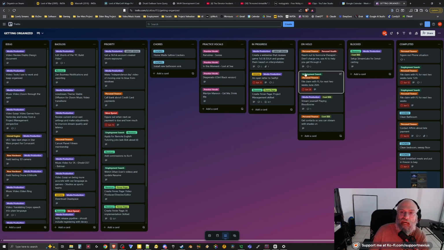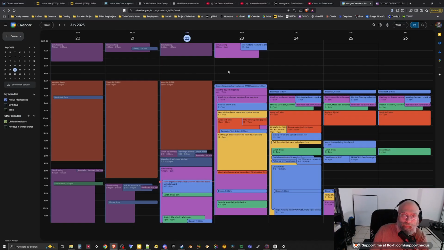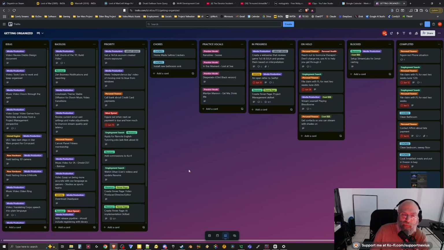So that's why I use a Trello board in combination with my Google Calendar to see that I actually make progress. I have been making progress in here. In fact, we're gonna fix a bunch of different things. Let's start with these swim lanes. These are swim lanes. Each one of these is called a swim lane. Okay, and you can see that I basically work from left to right.